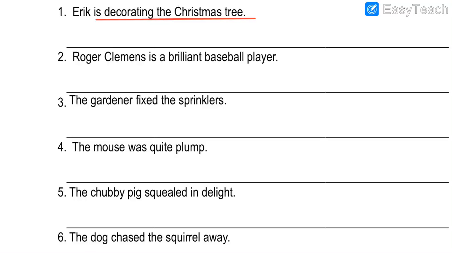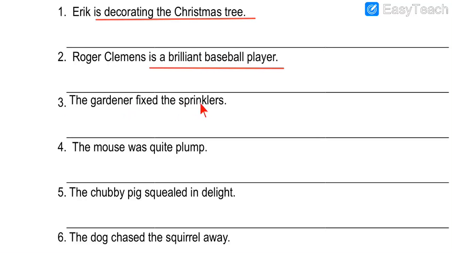So let us underline the predicate part. What is Roger Clemens? Who is he? He is a brilliant baseball player. So that is our answer. Roger Clemens is a brilliant baseball player. We have to write down what the subject is or what he is doing. So here he is a brilliant baseball player.